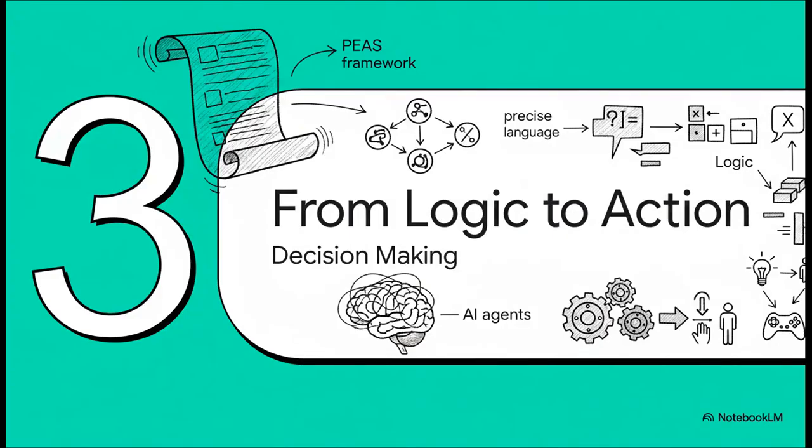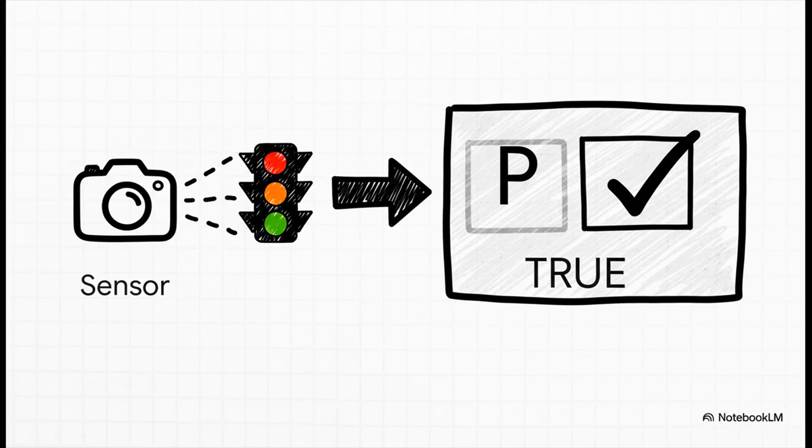All right, so we've got our blueprint, the PEAS framework, and we've got our super precise language, which is logic. Now, how do we connect the two? This is where the agent's brain really starts to come to life, turning what it sees into what it does. It all comes down to really simple rules. The agent's sensors are constantly feeding it information about the world. For instance, a camera, one of its sensors, sees a red light. The system takes that raw data and turns it into a logical fact.